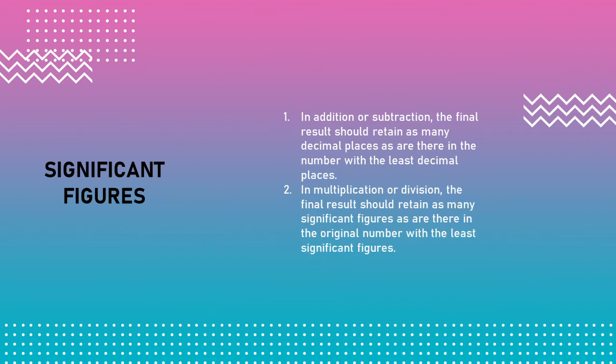Now when you're doing operations on significant figures, you need to take into account what operation you are doing. When you are doing addition or subtraction, the final result should retain as many decimal places as are there in the number with the least decimal places. And when you are doing multiplication or division, the final result should retain as many significant figures as are there in the original number with the least significant figures.